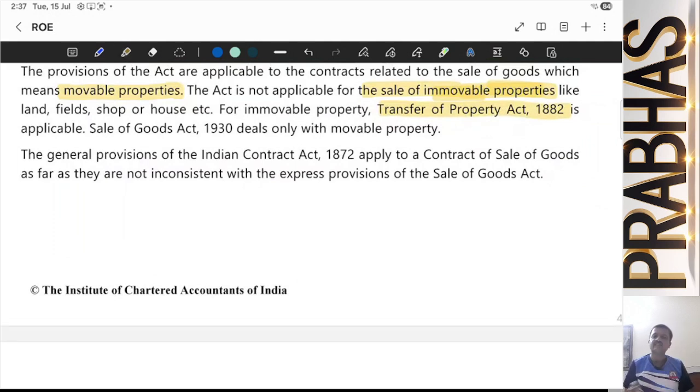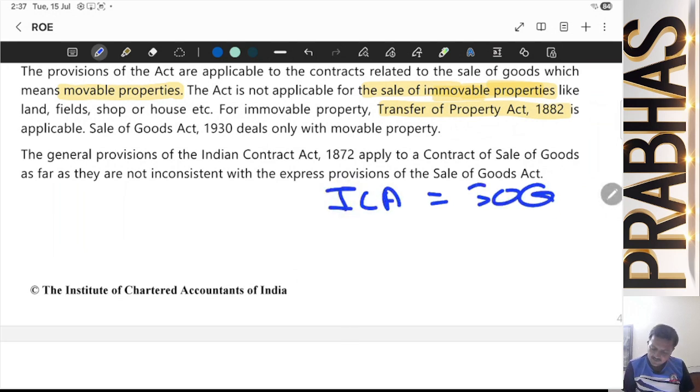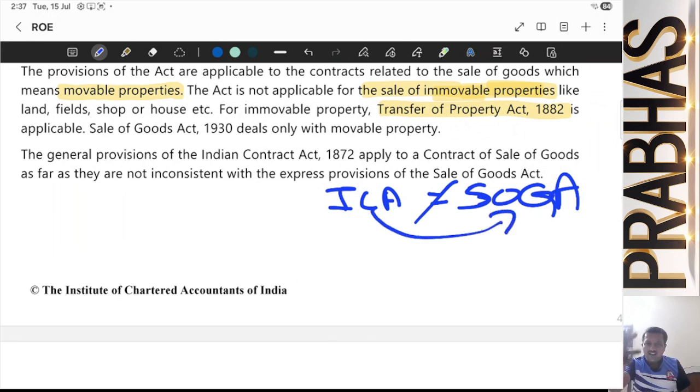Now let me make you understand this. See, all general things like what is promise, what is agreement, what is contract, right? So whatever is there in ICA is equal to SOGA, unless these two contradict. If anything specific is better or is rightly given in the SOGA, then SOGA will be upheld. Okay, that you need to remember.